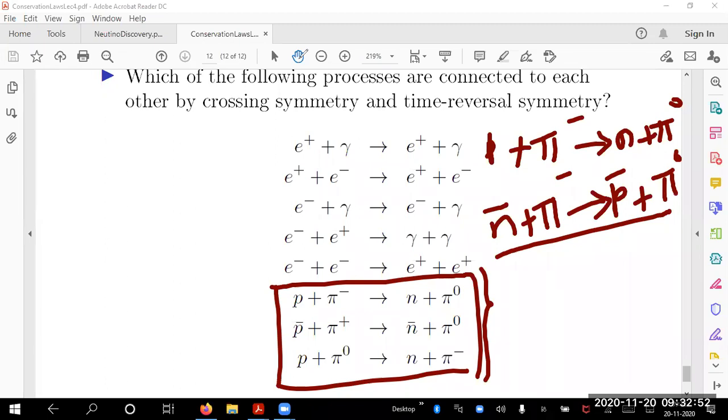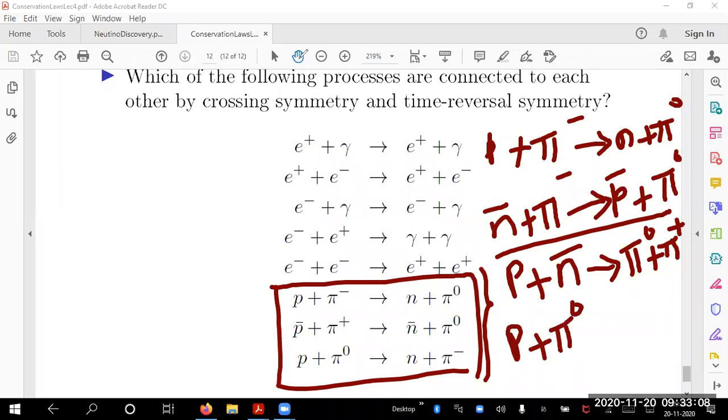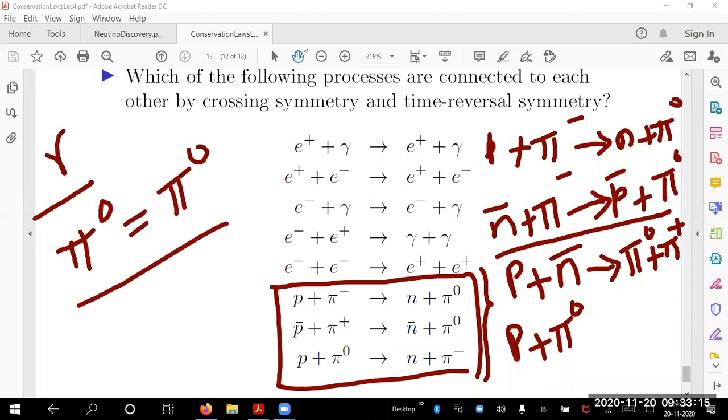You can list all of them. So I get this reaction. And also I can write proton plus a neutron bar should give me a pi 0 plus a pi plus. That is possible. So I can also have proton plus pi 0 because antiparticle of pi 0 is pi 0. Remember this. For gamma, I have already told you gamma bar is gamma. Similarly, I am telling you today that antiparticle of a neutral pion is neutral pion itself. That's all I will say.